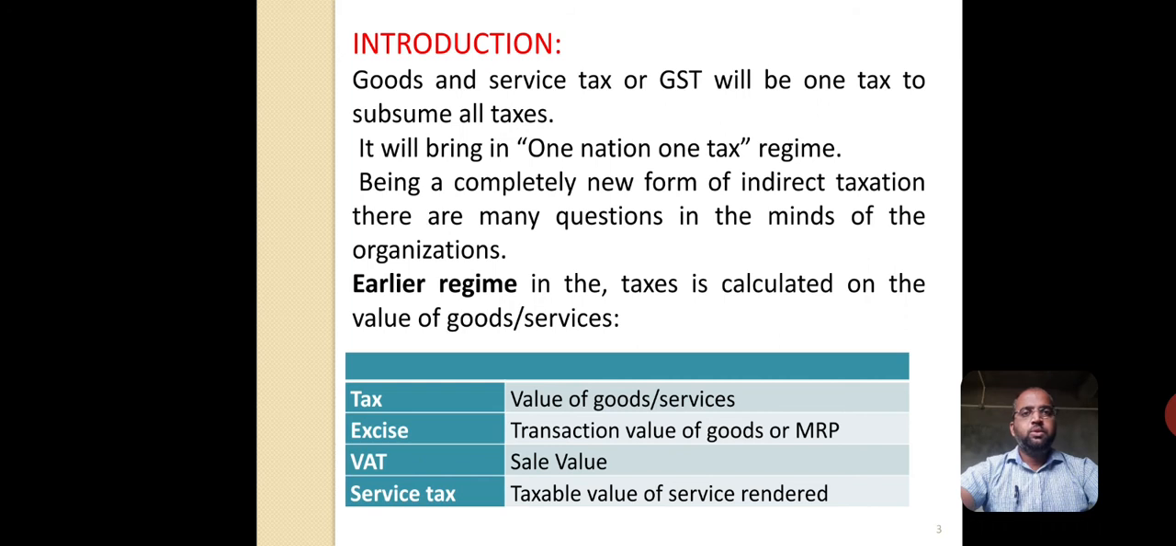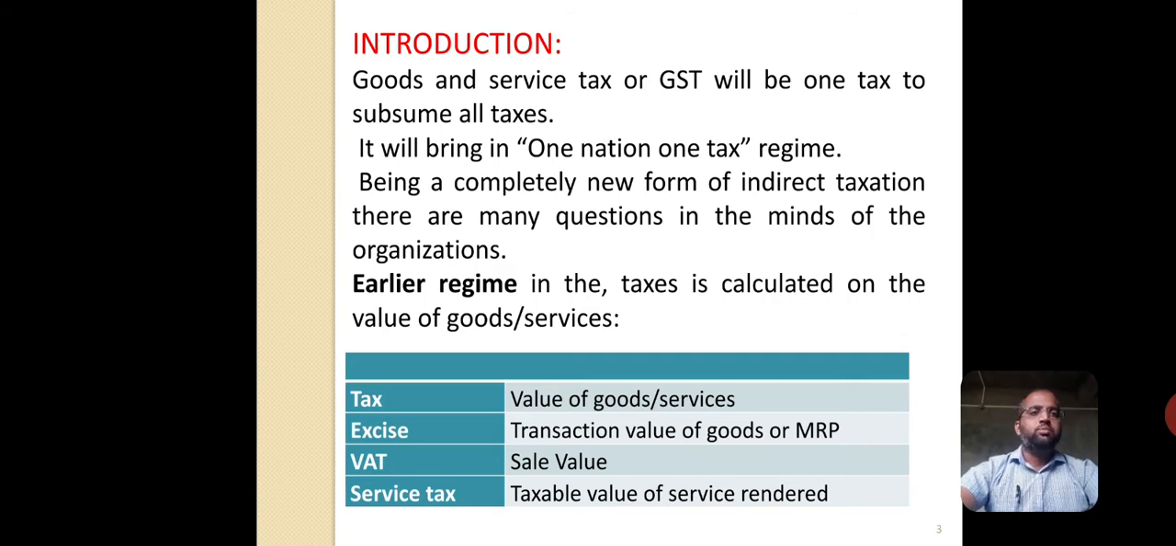After introducing GST, it brings one nation, one tax. In India, there is only one tax, that is nothing but the Goods and Service Tax. Being a completely new form of indirect taxation, there are many questions in the minds of the organizations.